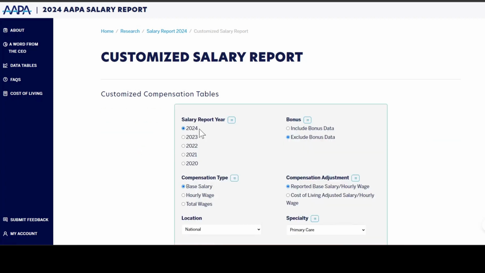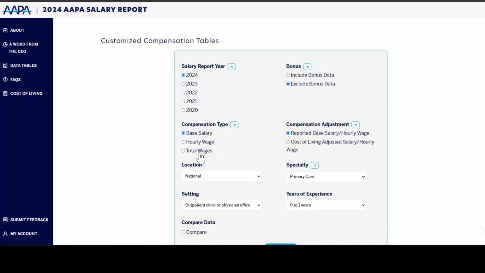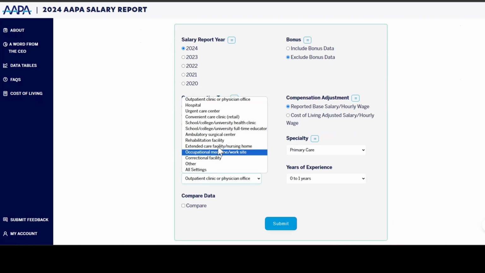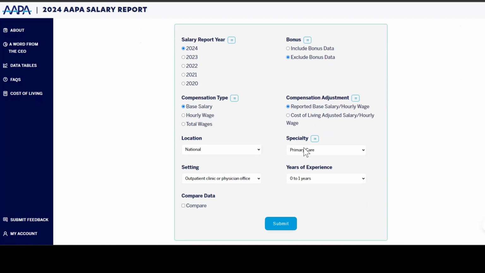Under Refine Results, AAPA members are able to select various different data years that they would like to see data from. But anyone with access to the digital salary report can decide what compensation type they would like to see, what location they would like compensation for, and the various settings that they would like to see the compensation for. They can pick a specialty, and even different bands of years of experience data.